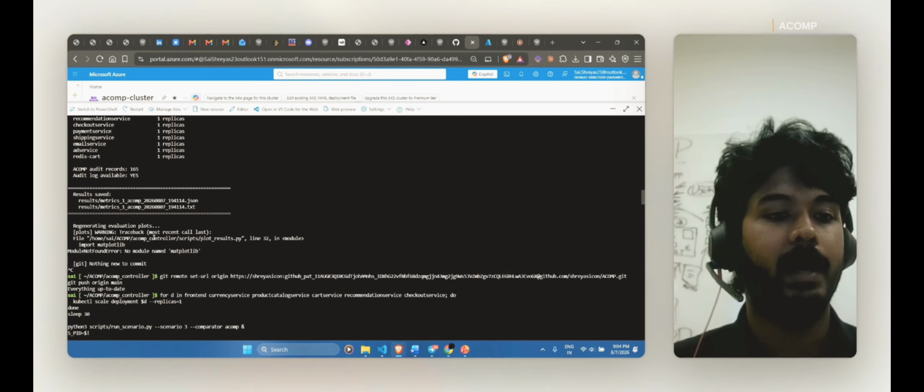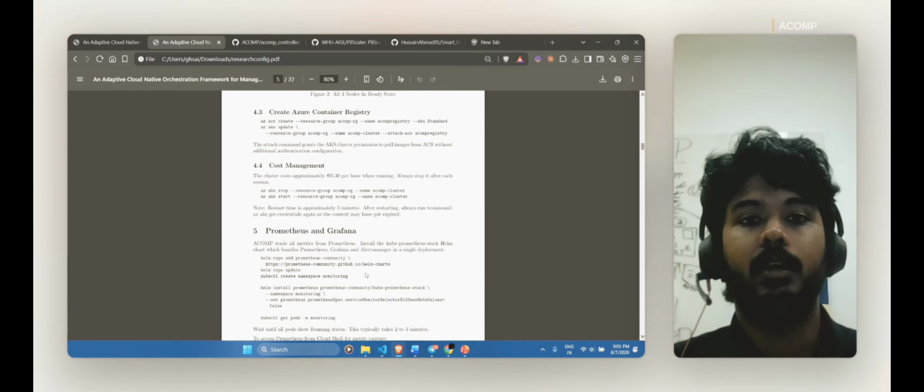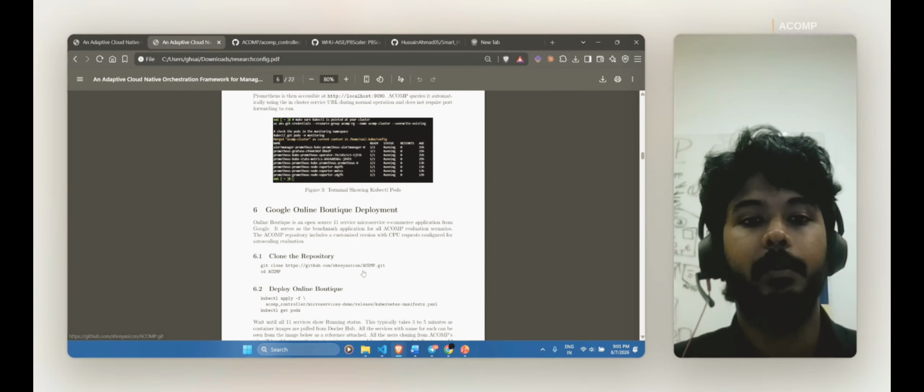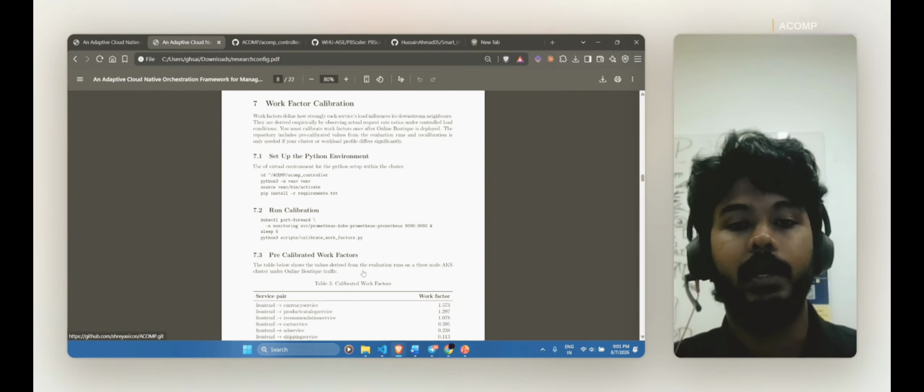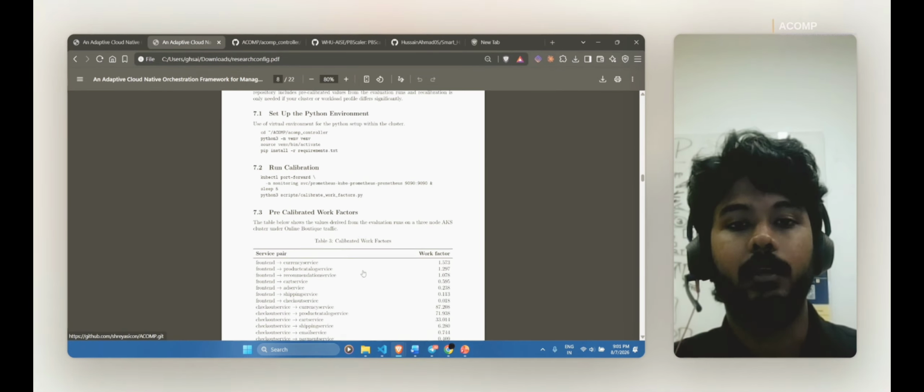In this way, I ran 3 different scenarios and captured the logs for ACOMP, directly comparing it against the GitHub code bases of PBScaler and Smart HPA, as you can see, and the rest within the Kubernetes of AKS autoscaling, VPA and HPA, all according to my config file, with the results captured accordingly. Moving on to the discussion now.